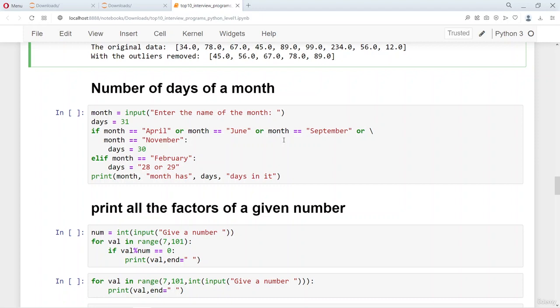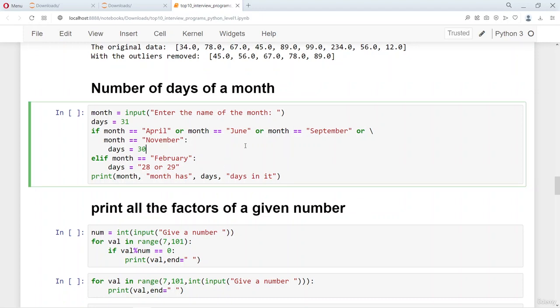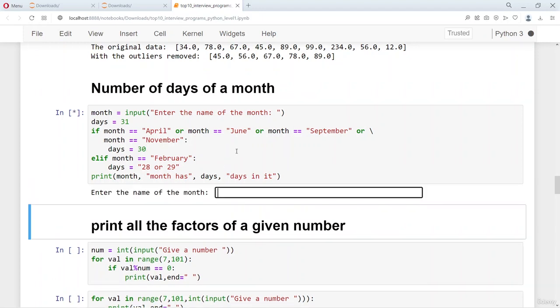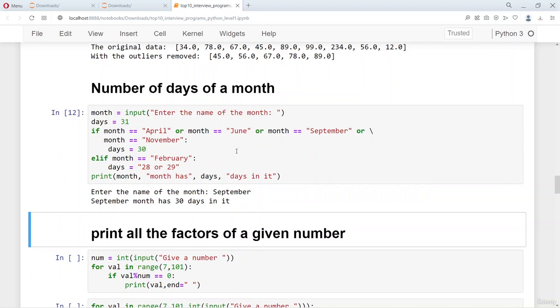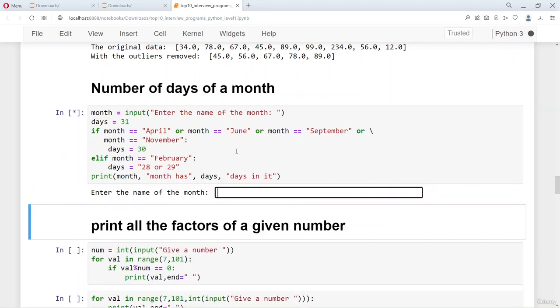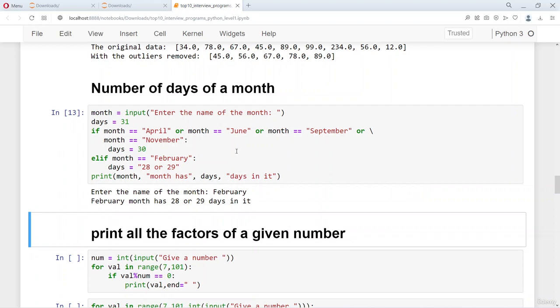Slightly interesting: if you enter the name of the month, it's going to give you the number of days. For example, let me enter September. So it says 30 days in it. Let me enter February: 28 or 29 days in it, depending on whether it's a leap year or a normal year.